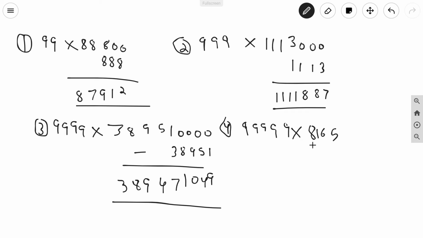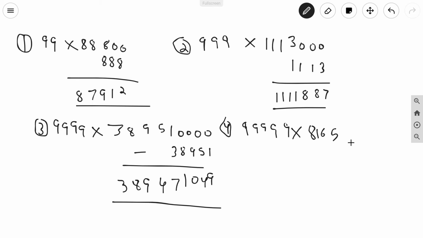Let's see the next example. This trick can also be applied to those numbers which are smaller than the given number. It's not only for bigger numbers, it's for every number. Actually it's only for the series of 9, but if in the series of 9 one number is given, then it doesn't matter what the other number is. You can easily solve this.